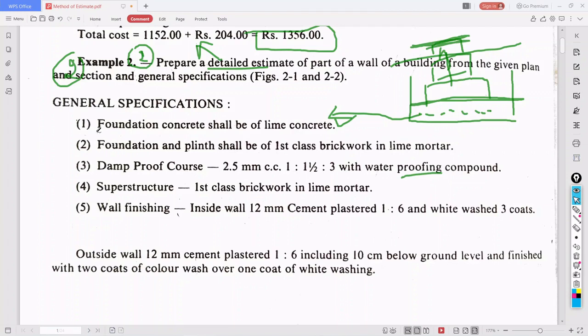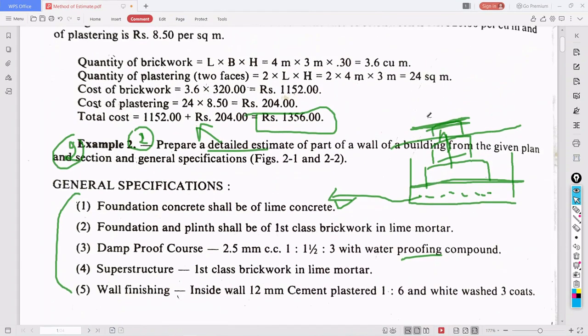Okay, so these are the specifications. Like this only we will estimate now. Superstructure after damp proof course, the wall means what? This is the wall. Okay, so the wall is what? First class brickwork in lime mortar.